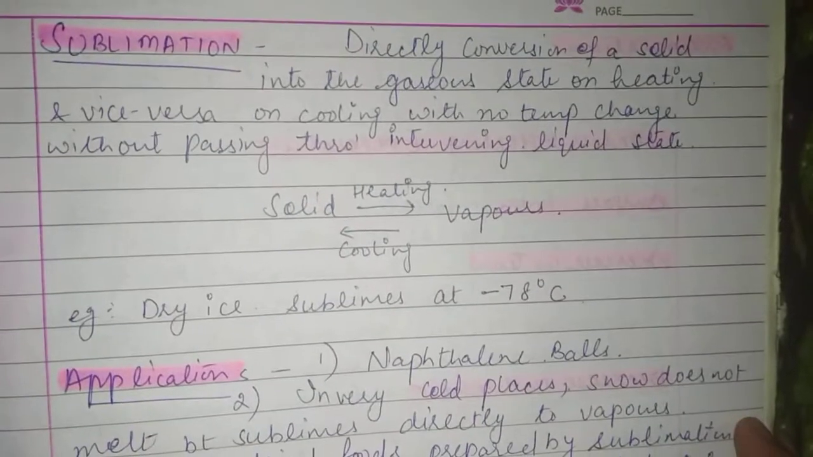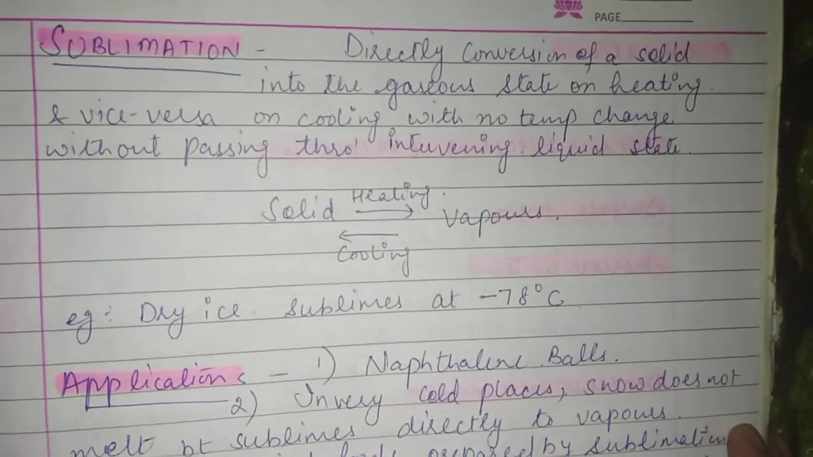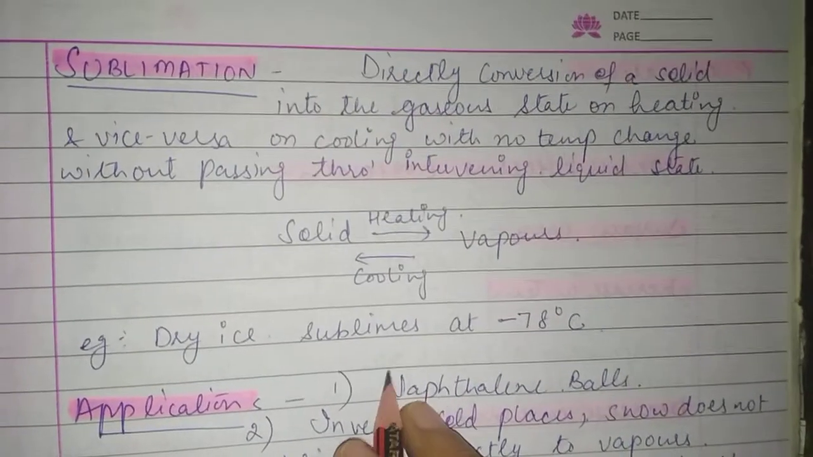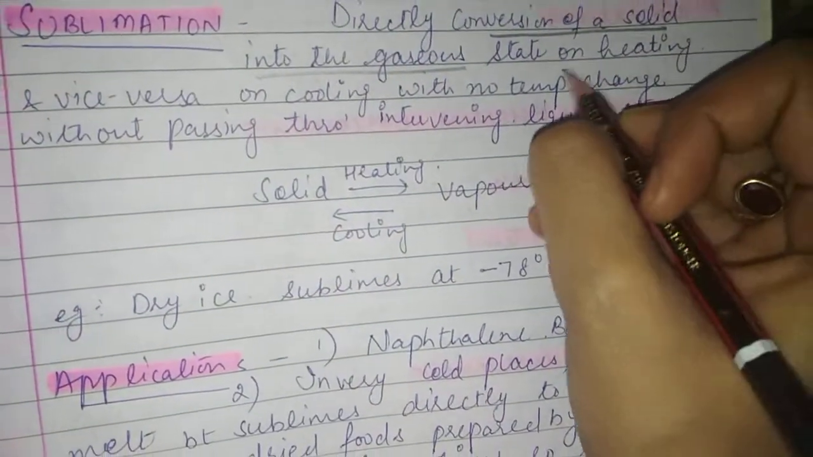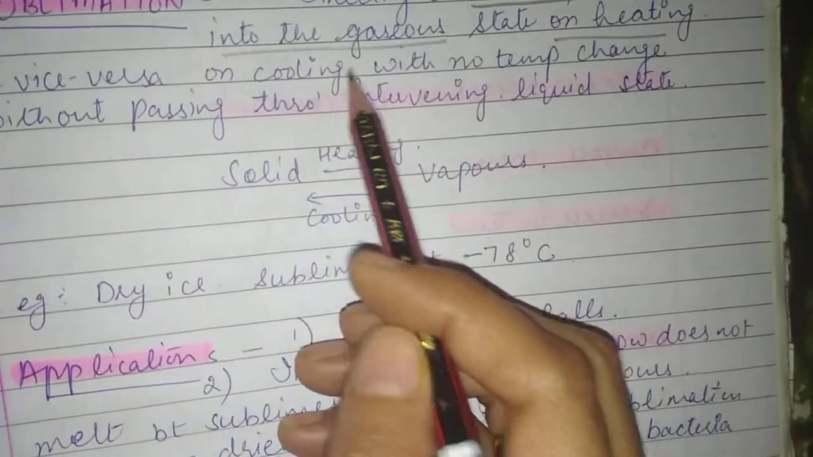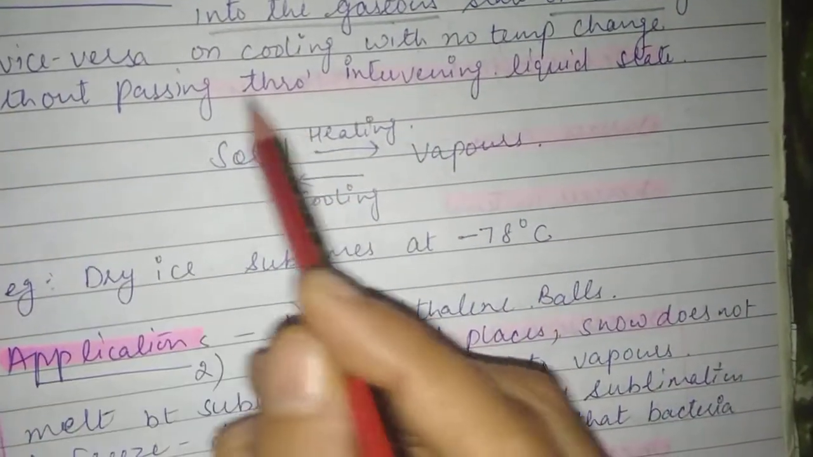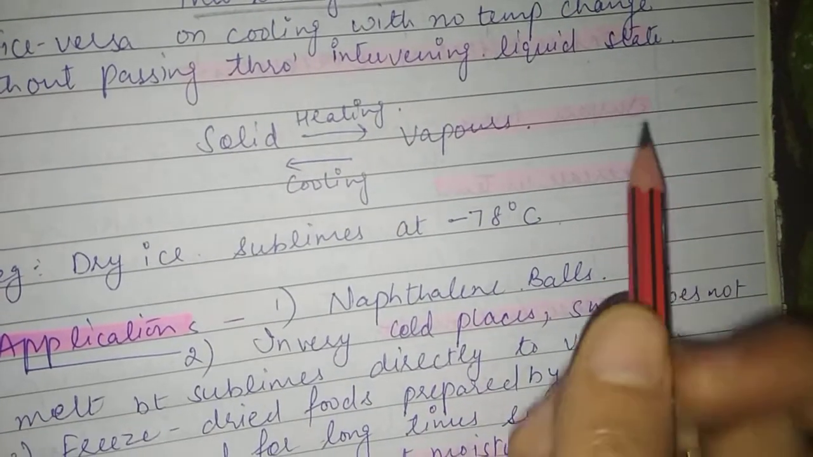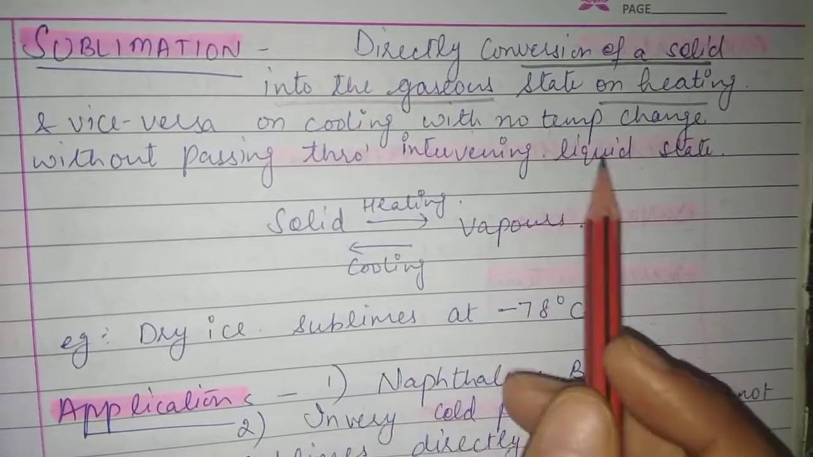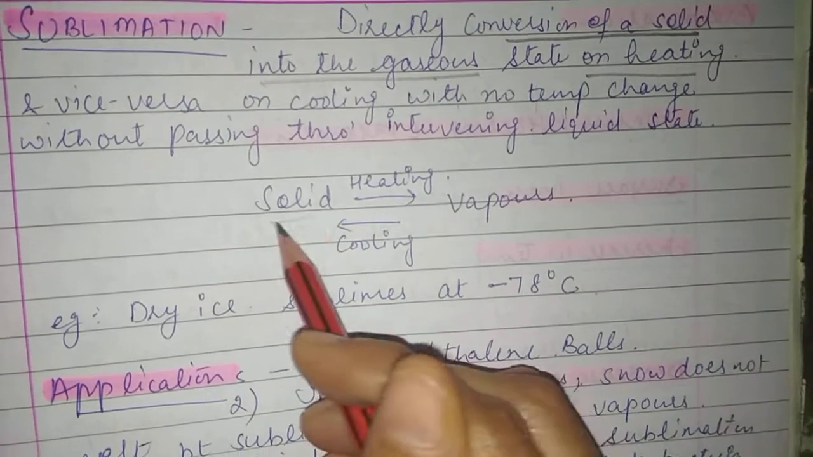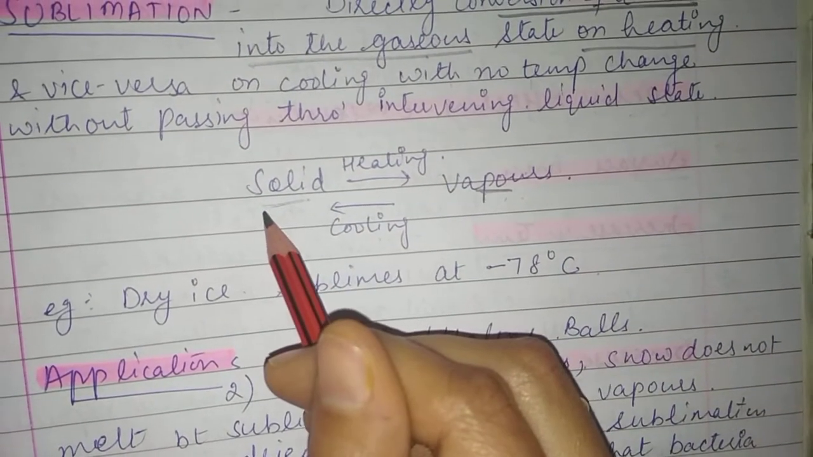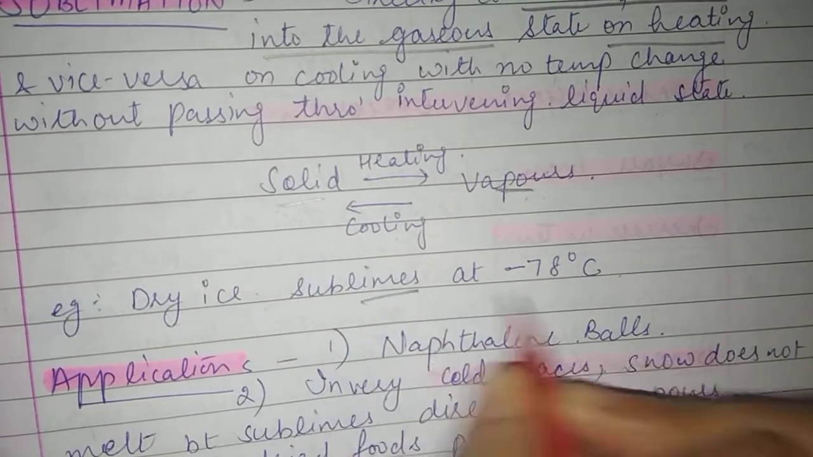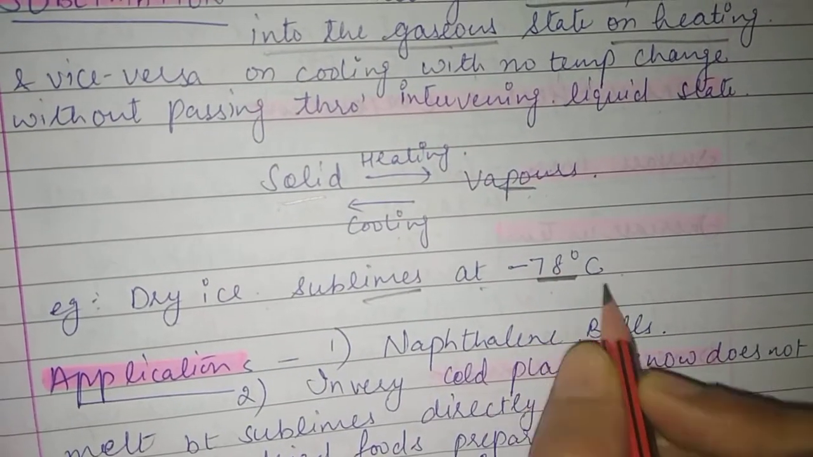So now the next topic is sublimation. Sublimation is a process which directly converts solid to gas on heating, and vice versa on cooling, without passing through the intervening liquid state. They do not go into the liquid state. When we heat the solid, it converts into vapors, and when we cool it, it converts back into solid. For example, dry ice sublimes at minus 78 degrees Celsius.